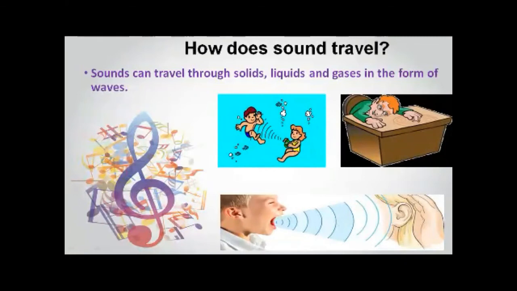Make a sound with your finger or with your hand like in this picture. Can you hear the sound? Yes, you can hear the sound. That means sound can also travel through the solid because the table is solid. You can hear the sound.